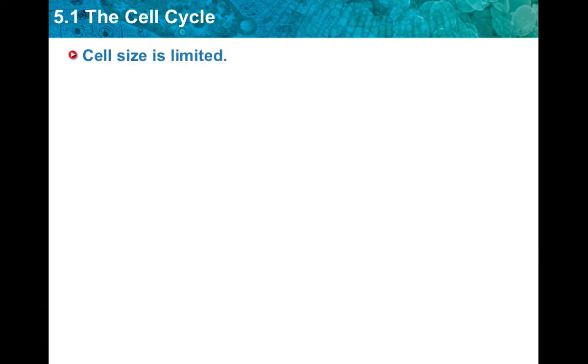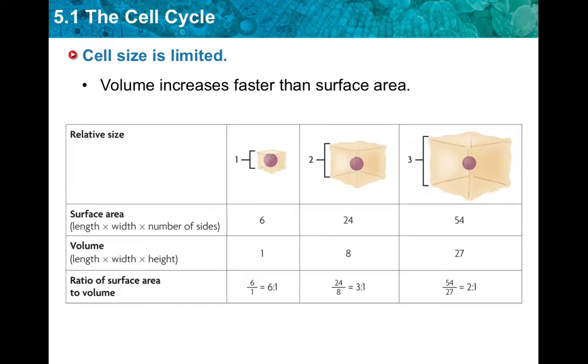Cell size is limited. Cells have upper and lower size limits. If it's too small, the cell can't contain organelles and molecules. The upper limit is due to the ratio of cell surface area to volume. As a cell increases in size, the volume increases faster than the surface area.